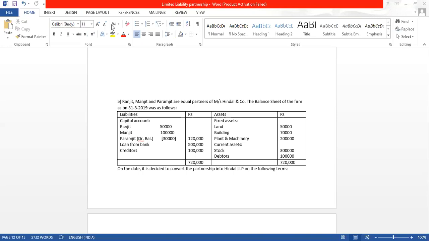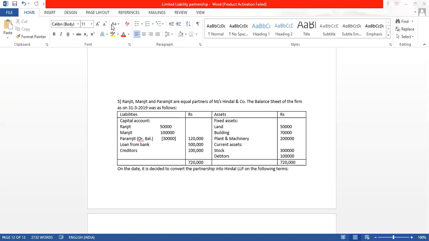Ranjit, Manjit and Paramjit are equal partners of Messrs Hindal and Company. The balance sheet of the firm as on 31 March 2019 was as follows. The capital accounts are given for the three partners: Ranjit 50,000, Manjit 1 lakh, and Paramjit has a debit balance.